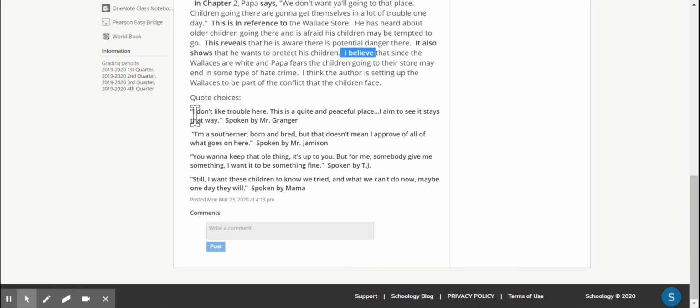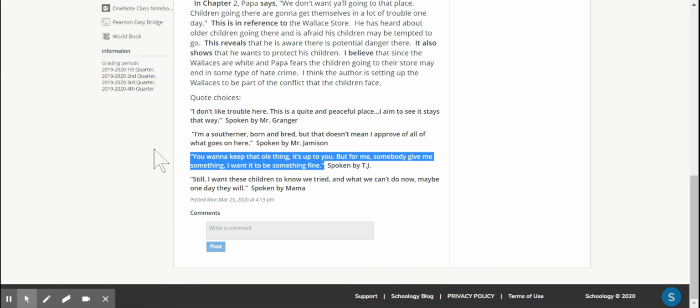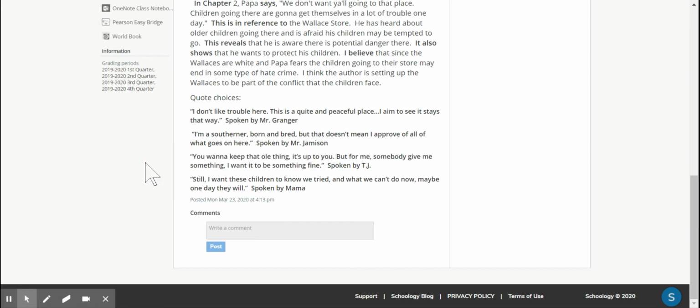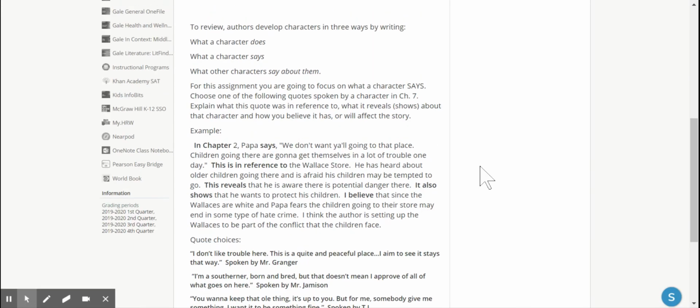And finally, here are the quote choices. There are 1, 2, 3, 4 quote choices by 4 different characters. Now, some of you chose your own quote, but the assignment tells you to pick from one of these 4. And then some of you were mistaking that TJ spoke this quote about Stacy's coat, but that actually happens in a different chapter, and that's not what this is about. So make sure that you read this and use this carefully.